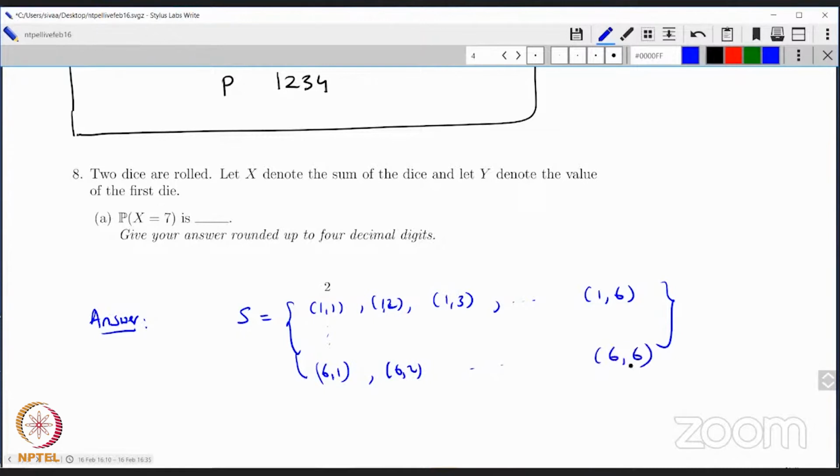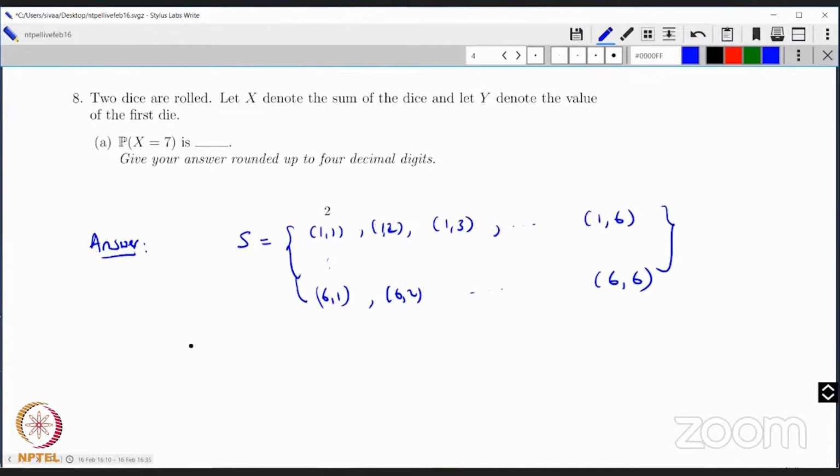And x denotes the sum. That means I have to understand in this question what x equal to 7 means. So x is a function from S to the real line. The sum of the dice can start at 2, 3, 4, and go all the way up to 12. That's the range of x, which is T. So x is from S to T, and T is equal to this because x is the sum of the dice.